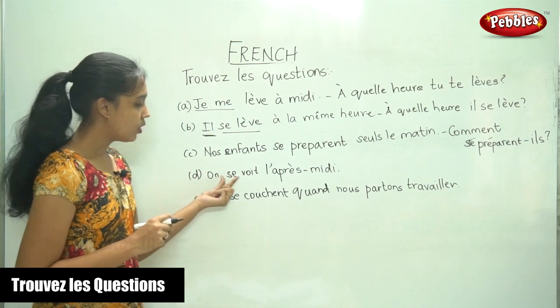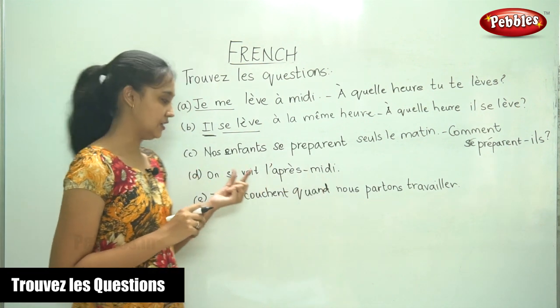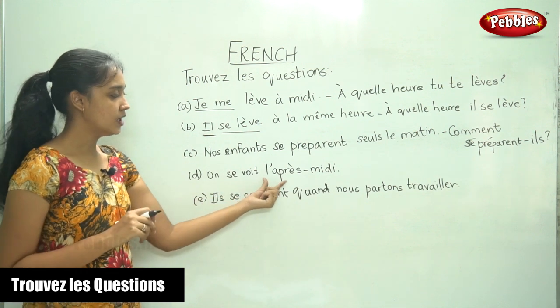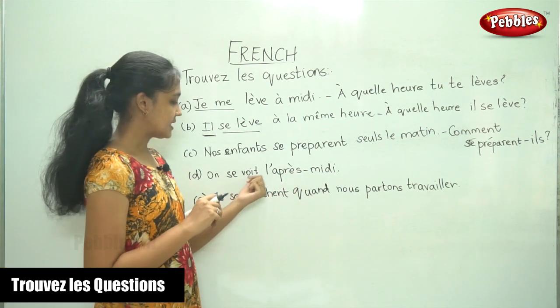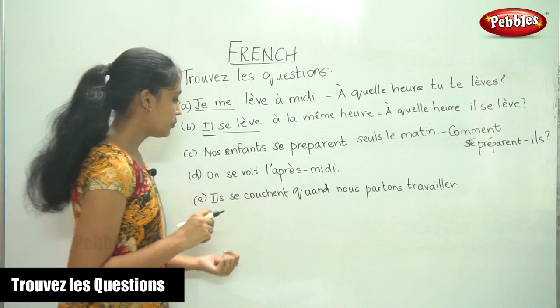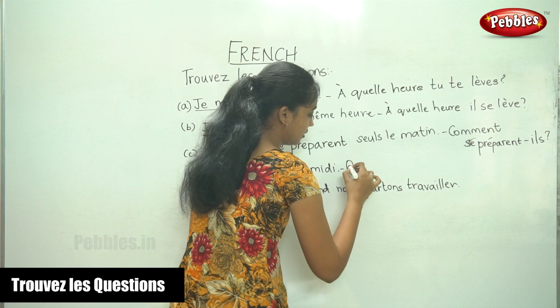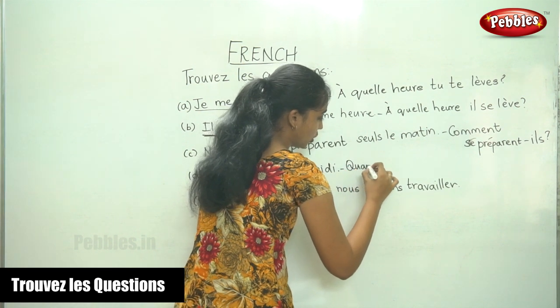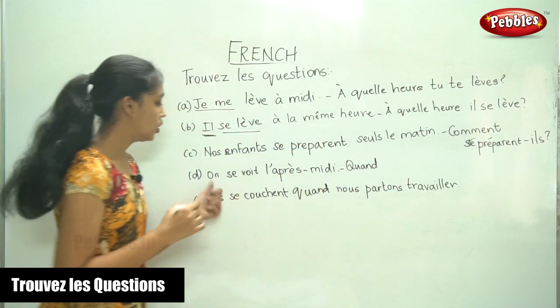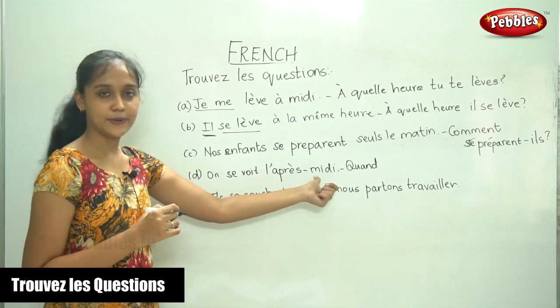Next, on se voit l'après-midi. One is seen in the afternoon. So what would be the question? When. And do you remember the word for when? It is quand. On se voit l'après-midi.